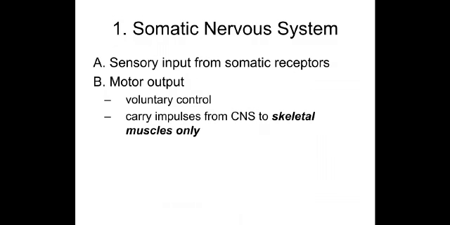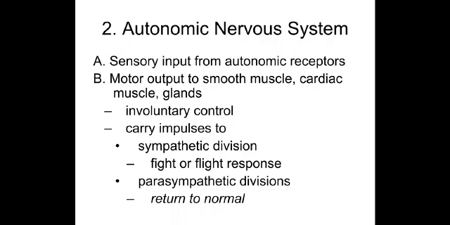The somatic nervous system carries sensory input from somatic receptors, and it has motor control output, which is voluntarily controlled and carries impulses from the central nervous system to the skeletal muscle only. In the autonomic nervous system, the sensory input is from the autonomic receptors, and the motor output is to the smooth muscle, cardiac muscle, and glands.